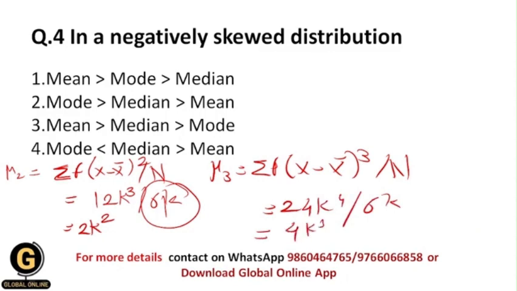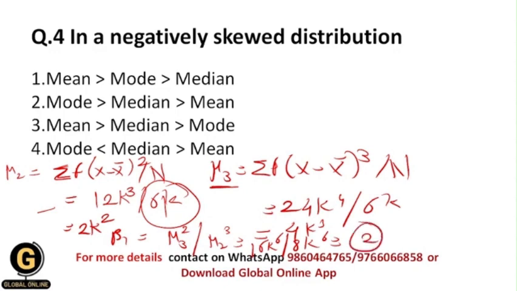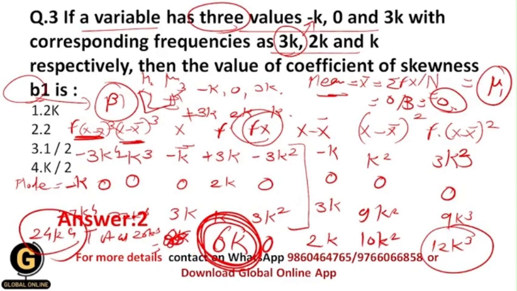So now whenever you need to find out the coefficient of skewness, that is beta 1, its formula is mu3 square upon mu2 cube. So now here you have found out the values of mu3 and mu2. Now substitute these values in this formula, then at the end you get 16k raised to 6 upon 8k raised to 6, which is equal to 2. So that's why your correct answer to this question should be 2. Okay, all of you understood?